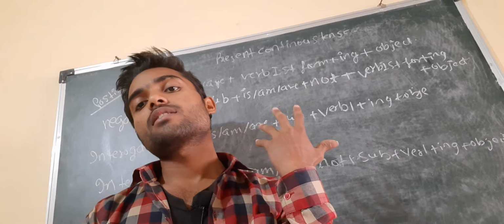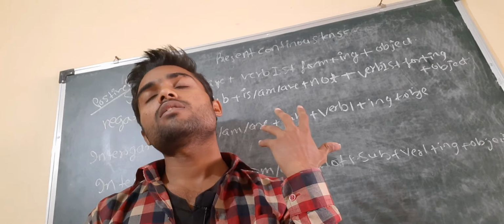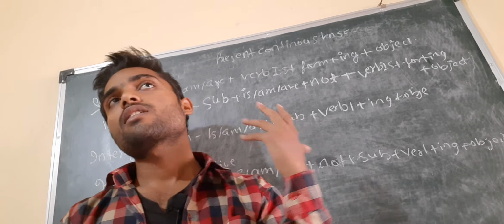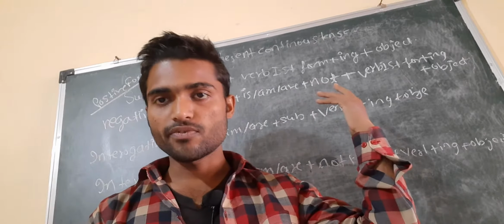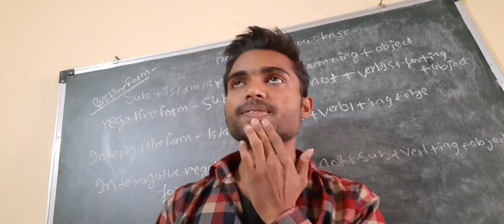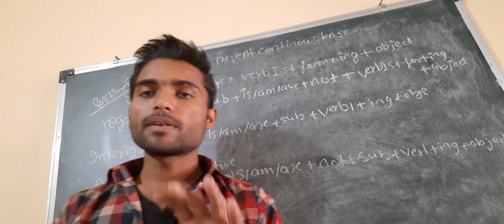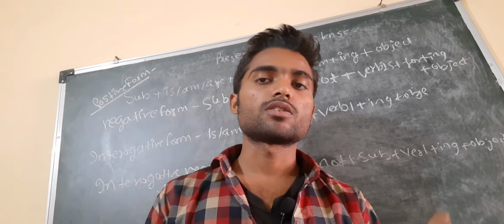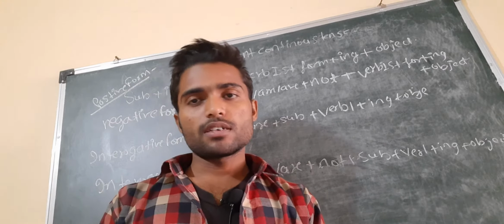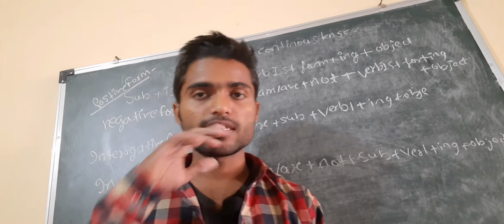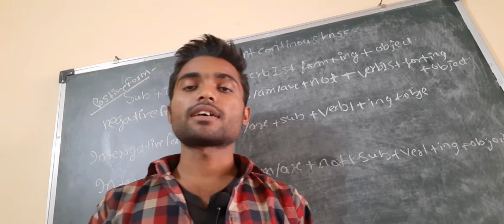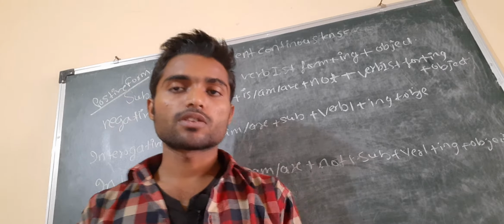First, behind me at the blackboard I have written for you the present continuous tense forms. If I broadly discuss what the present continuous tense is, if something is continuing, that is going on, that is the present continuous tense.